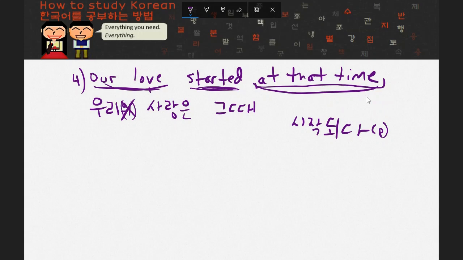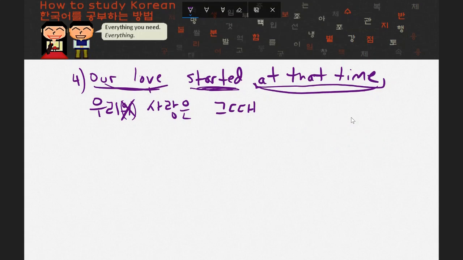I guess you could say my love is animate, but I don't want to get too much into my love life here. But some sort of inanimate thing, some sort of idea started. And in that case, you want to use this passive form of the verb, this 되다 form. Again, if you have a 하다 form of a verb, usually the passive equivalent is just the same thing, but instead of 하다, you change it into 되다. So in this sentence, you don't want to use 시작하다. Instead, you want to use 시작되다.